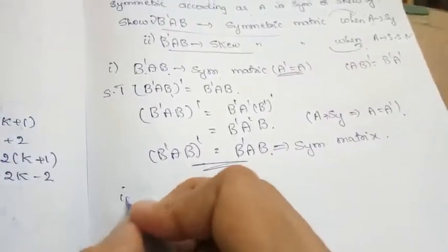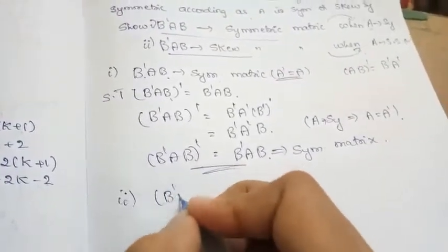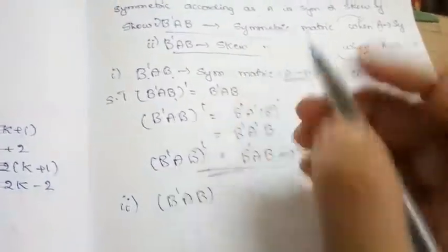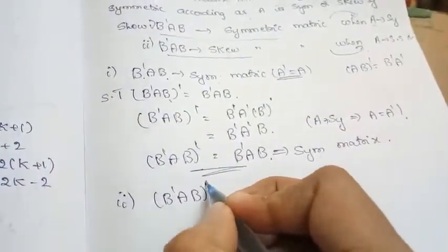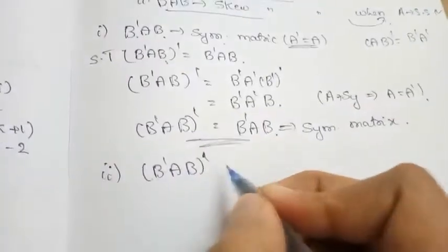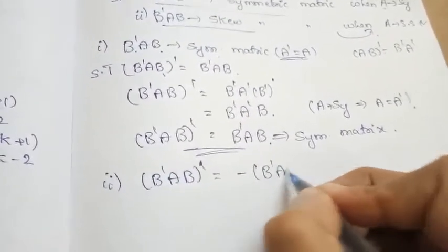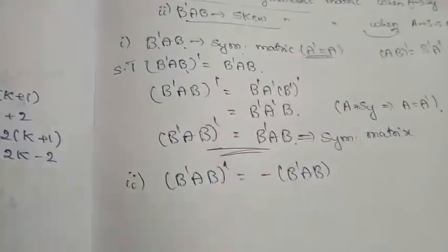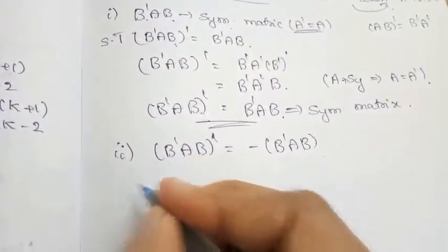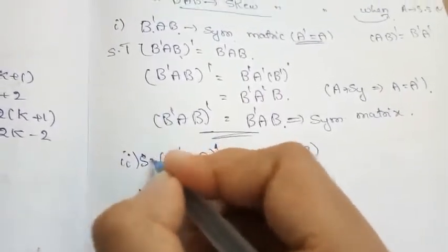Second one, we need to show that B transpose AB is a skew symmetric matrix. What does the definition of skew symmetric matrix say? (B transpose AB) whole transpose is equal to minus B transpose AB. This is what the definition of skew symmetric matrix says, right? Okay, now let us consider, we need to show this one.